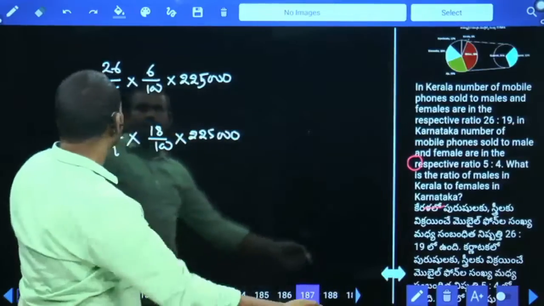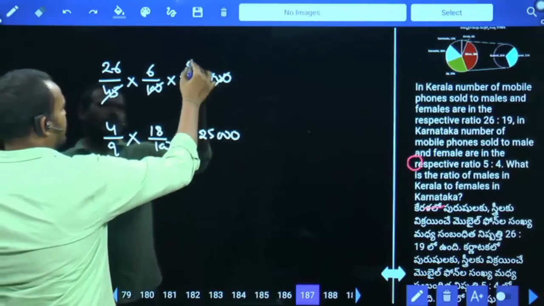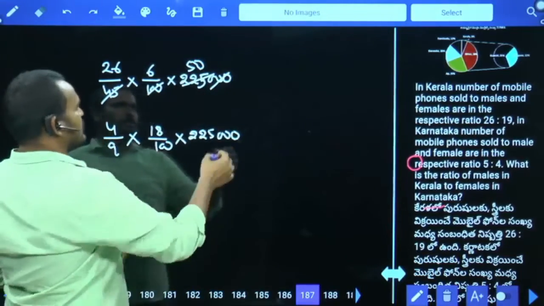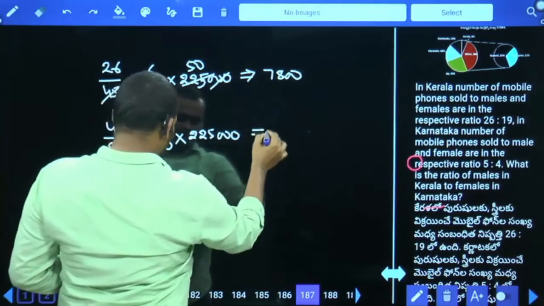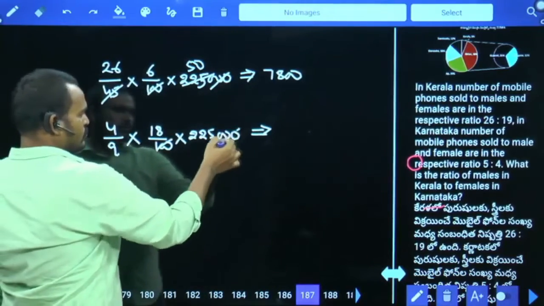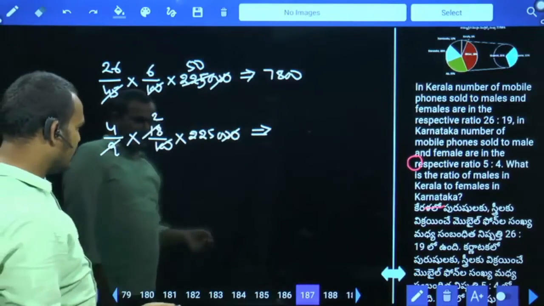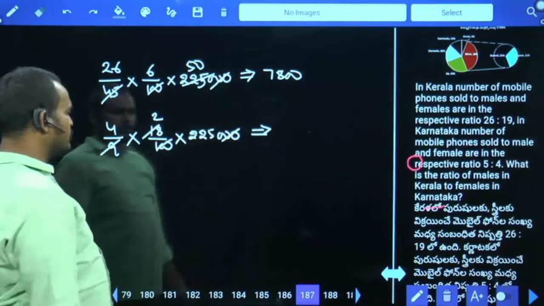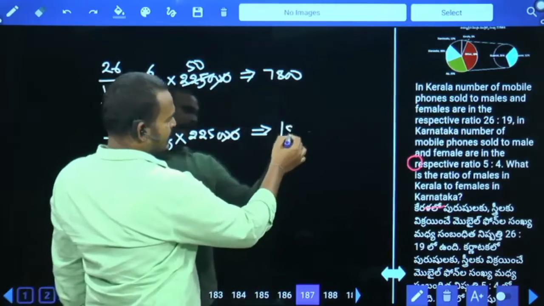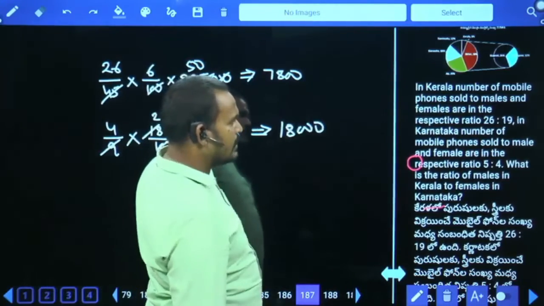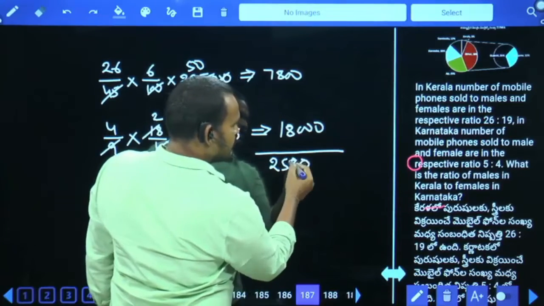First, 2 zeros cancel. 45 how many times? 50 times. 26 into 50, 1300. 1300 into 6, 7,800. Next, and here 2 zeros cancel. 9 2 times. 4 into 2, 8, or else 2250 into 2 times. 4,500. 4,500 into 4 times. 18,000. We need to calculate which one? Total means it will be 25,800.